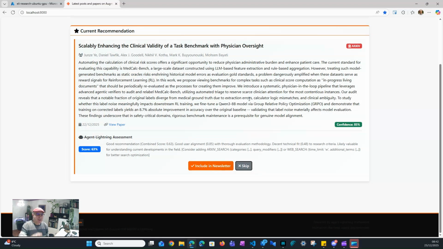This one is about LLMs, and this is not exactly what I'm interested in, because I want the interface between classical machine learning and generative AI: augmentation, or comparison between the performance of the two.